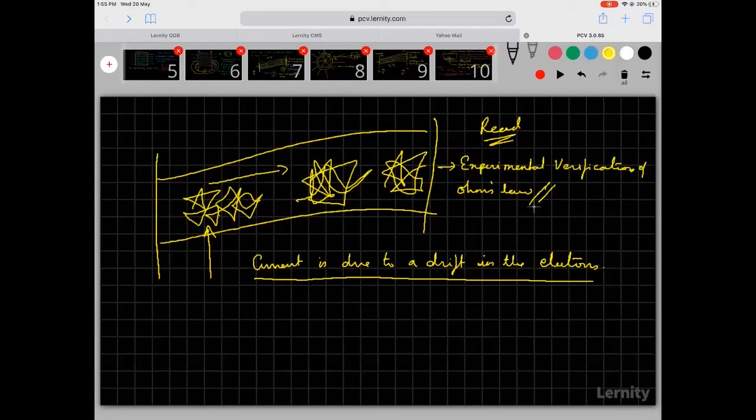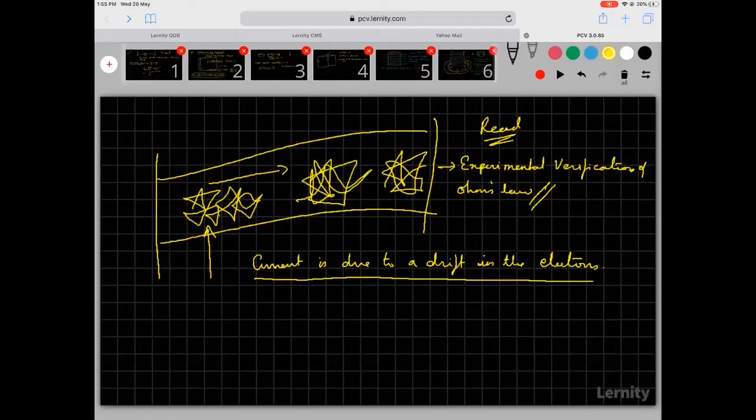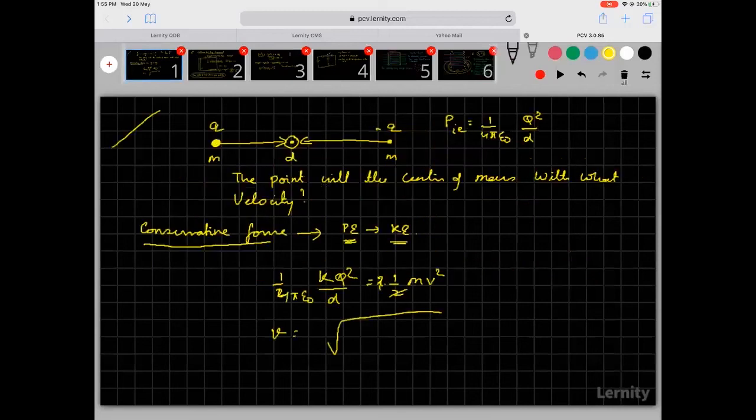I will show you the slides once again. I was talking about what happens when the charged particles come closer. Potential energy gets converted into kinetic energy, and from there you'll be able to find out the velocity with which they collide. Similarly, if you have a positive charge here and you leave it, this positive charge moves in this direction, and we can find out its velocity when it reaches a particular point.